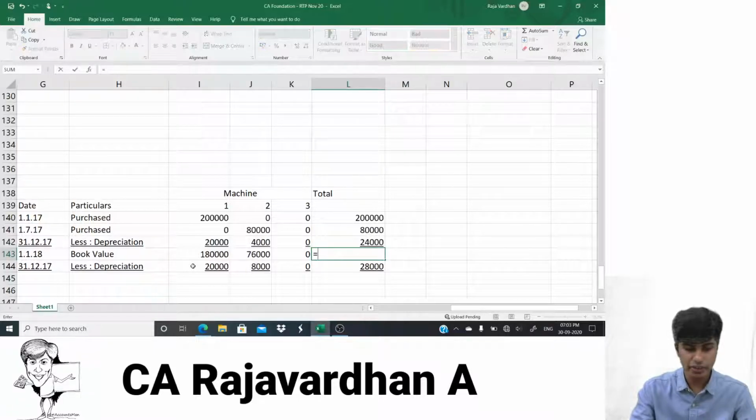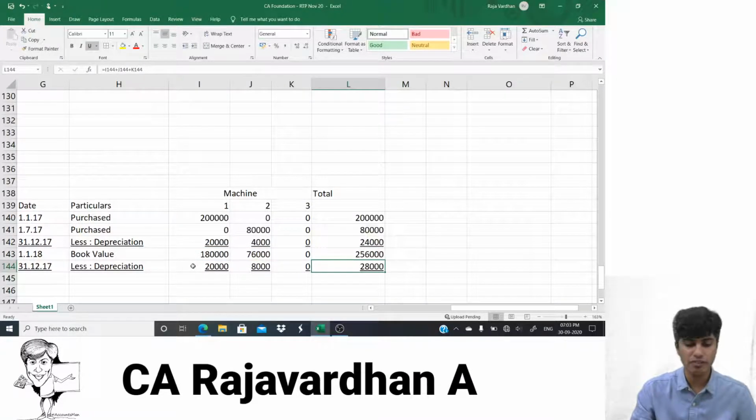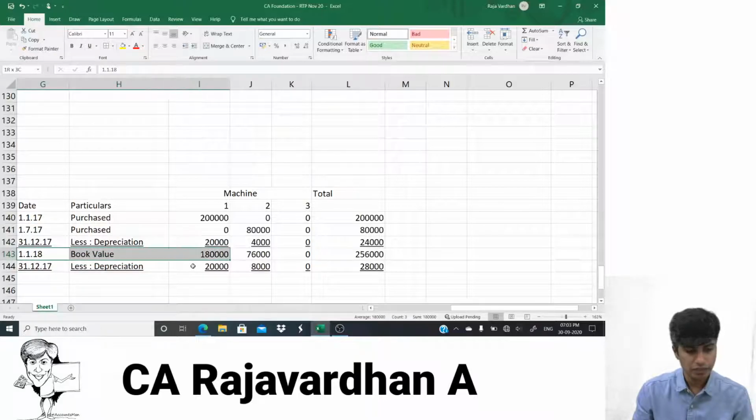So here what is it that I would have to do? It is equal to this plus this plus this. So I would arrive at 2,56,000. So how about here? It will be 28,000 is the depreciation in the second year. Now then I would find the book value. Shall I find the book value now?